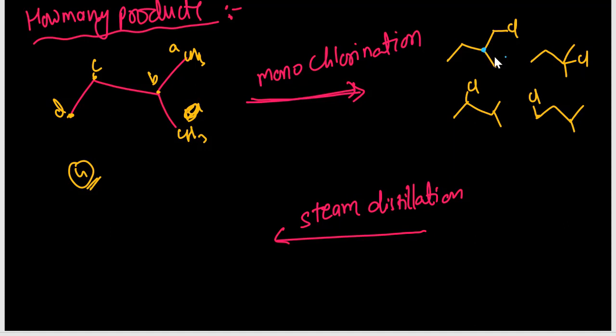Chiral means 4 different groups: here methyl, this is ethyl, one hydrogen, and a different chloromethyl. So one chiral compound is there, which means 2 products, one is small l and one is small d, clockwise rotation and anti-clockwise rotation. 2 compounds.